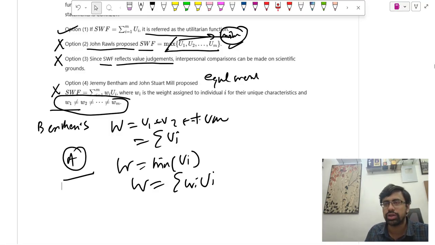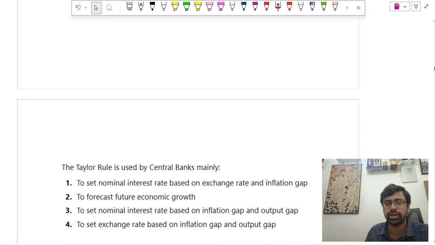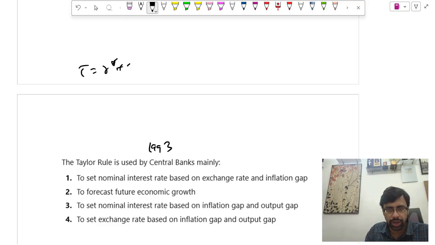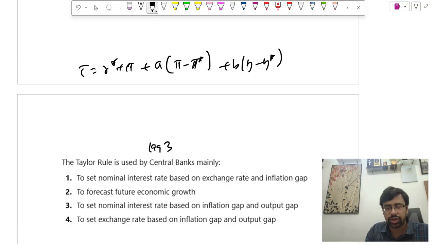So in the next one we will be proceeding to the Taylor rule used by the central banks mainly. So what is this Taylor rule? Taylor rule was actually given by John Taylor in 1993. It is actually a systematic way to set the policy interest rate. The basic form is i equal to r star plus pi plus a(pi minus pi star) plus b(Y minus Y star).